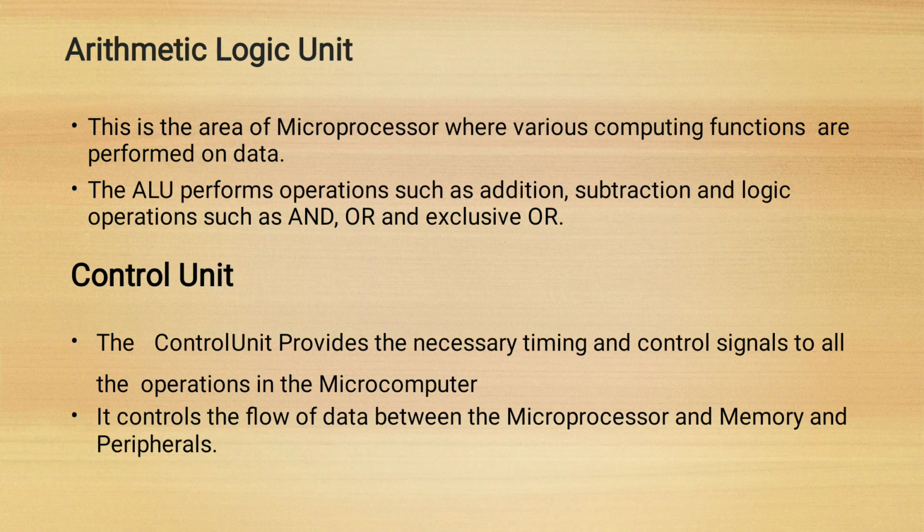It controls all operations of the CPU. The timing and control unit also controls the input, output and all other devices connected to the CPU, as it provides timing and control signals to control the flow of data between the microprocessor and input or output devices.